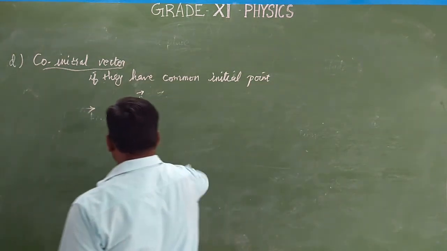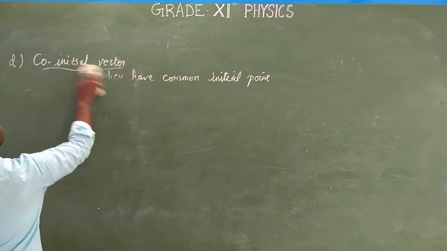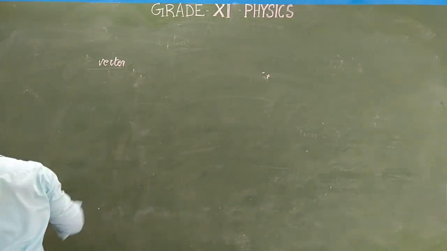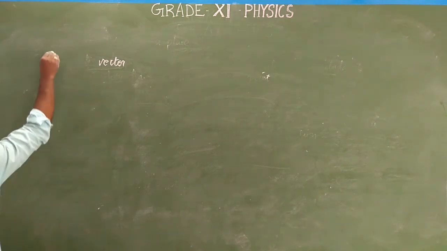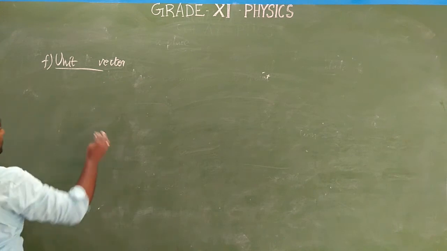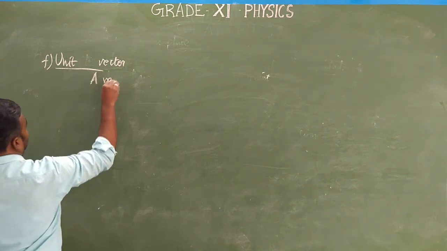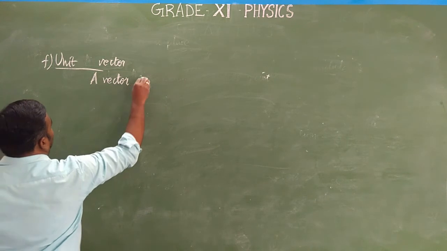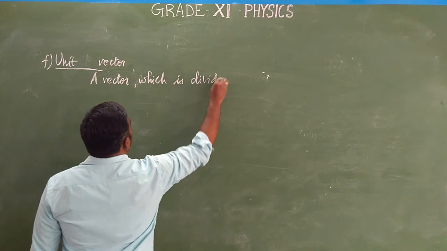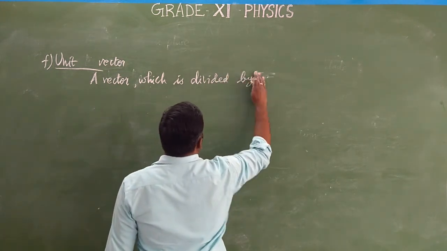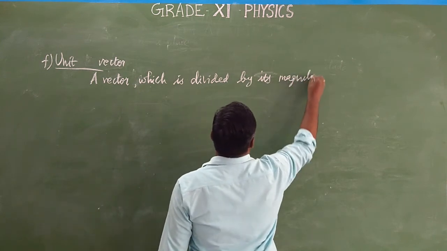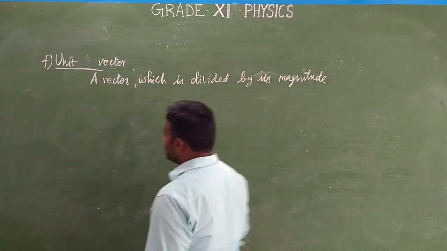What is called unity? Unity means 1. So a unit vector is nothing but a vector divided by its magnitude. A vector which is divided by its magnitude is called a unit vector.